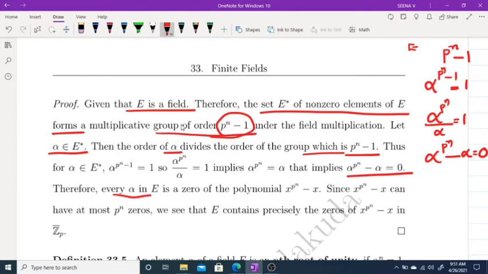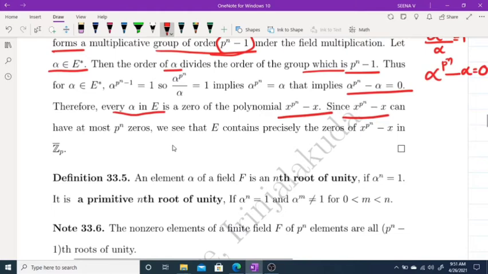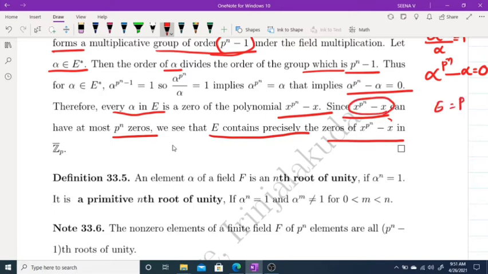Thus, every element alpha in E is a zero of the polynomial x raised to p raised to n minus x. Since x raised to p raised to n minus x has at most p raised to n zeros, we see that E contains precisely the zeros of x raised to p raised to n minus x. Because this polynomial has at most p raised to n zeros, E contains exactly p raised to n elements, and all elements of E are zeros of this polynomial. That means E contains precisely the zeros of x raised to p raised to n minus x in the closure of set P. Okay.